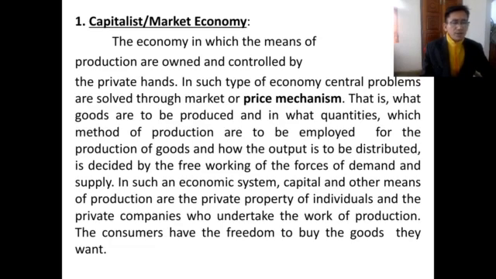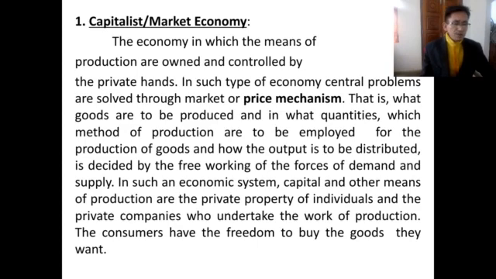So what goods are to be produced and in what quantities, which method of production is to be employed for the production of goods and services, and how the output is to be distributed is decided by the free working of the forces of demand and supply in the economy.